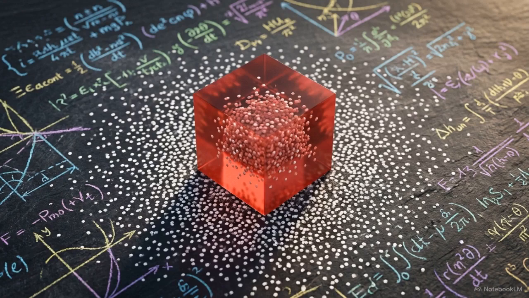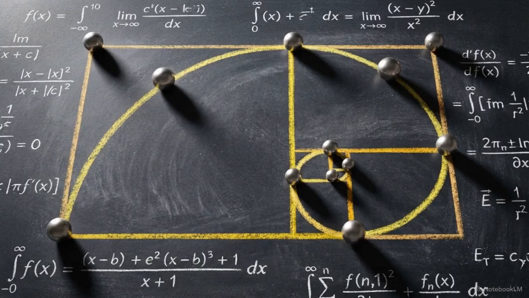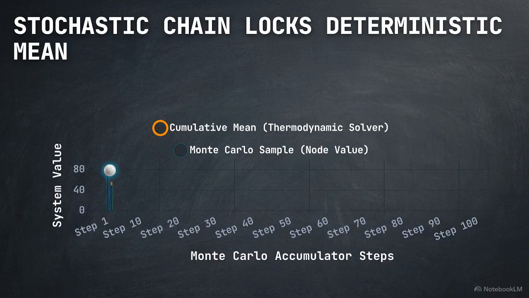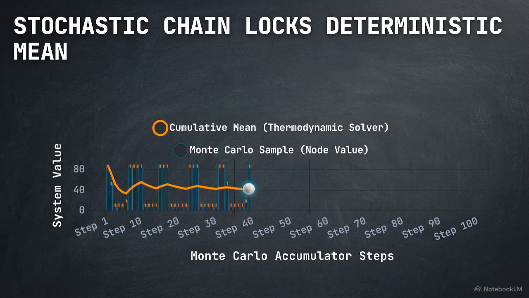Standard statistical mechanics assumes random systems follow pure chaotic probability, where the observer's sampling parameters dictate the expected output. The golden set, a discrete bounding array built from Fibonacci or Tribonacci nodes, overturns this assumption. We can observe this by running a 100-step Monte Carlo accumulator, an analog thermodynamic solver, using a 5-node Fibonacci set,